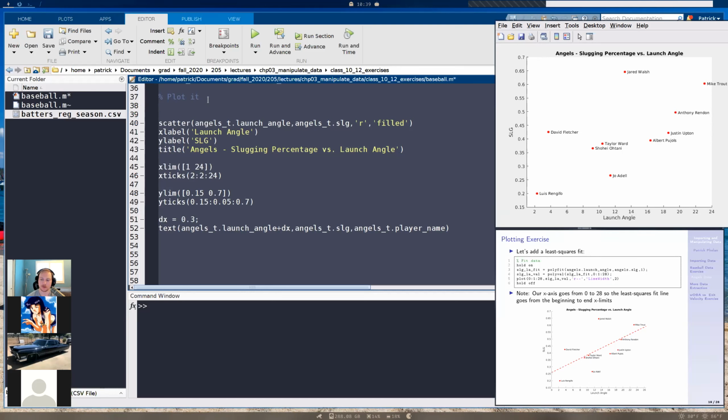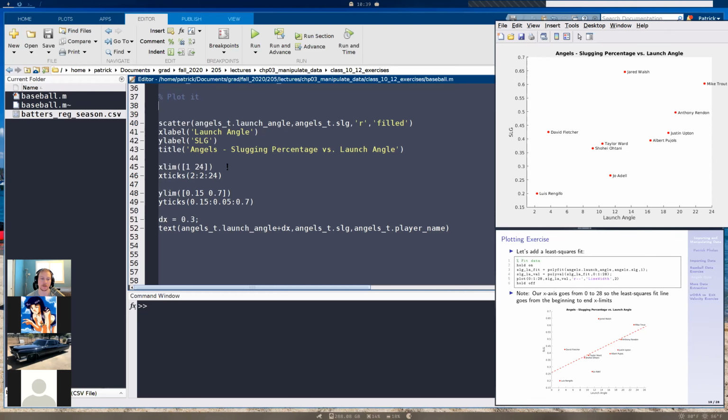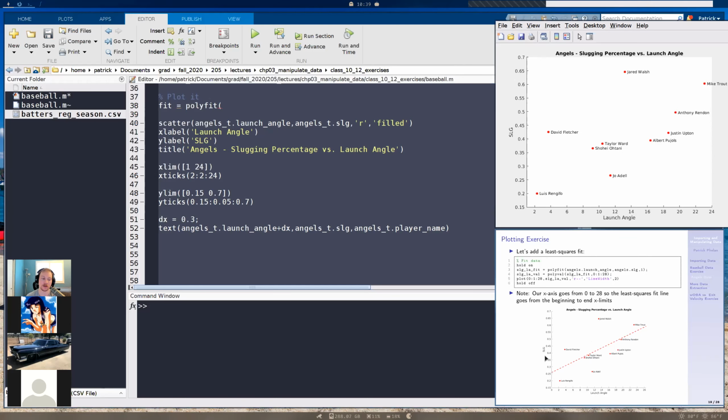First I need to specify our polyfit. I need to evaluate all of these data points and make a linear fit to them. I'm just going to call this fit so I don't have to type too much. So fit equals polyfit, and then we specify our x data, then our y data, and then n, the degree of the polyfit. 1 will be a linear slope.